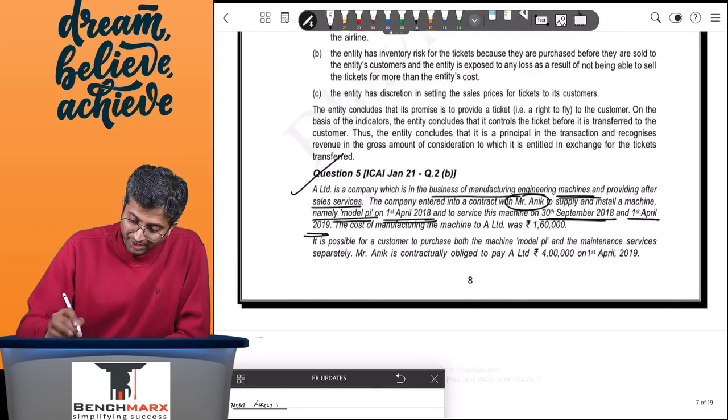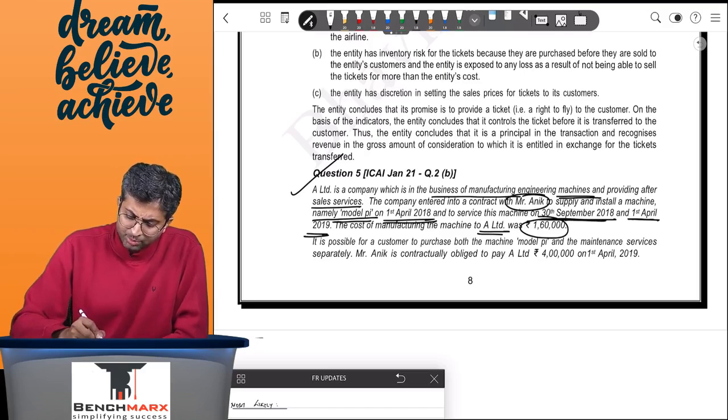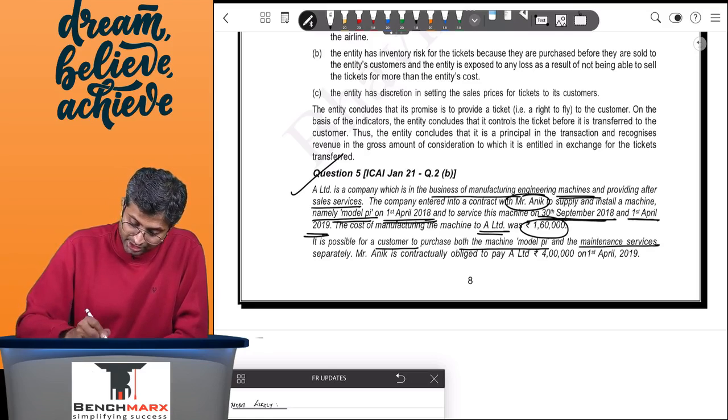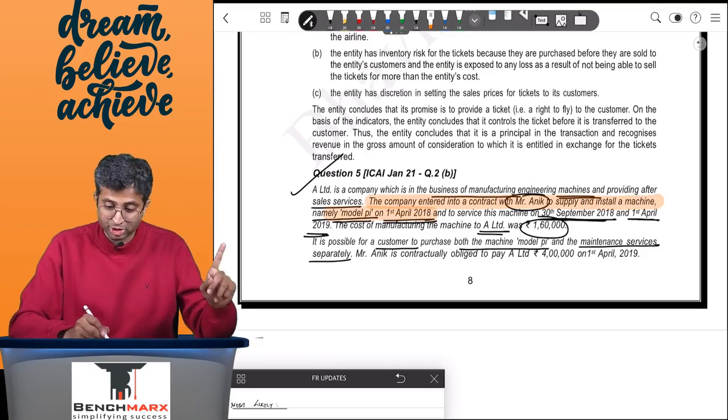The cost of manufacturing the machine to A was 1,60,000. It is possible for the customer to purchase both the machine, that is PI, and maintenance services separately. So how many maintenance services have we agreed? The company entered into a contract with Mr. Anik to supply and install a machine. So that is one promise.